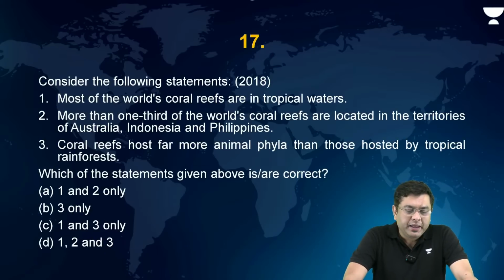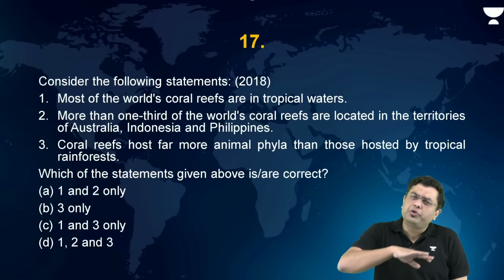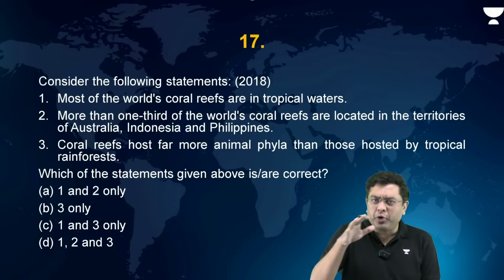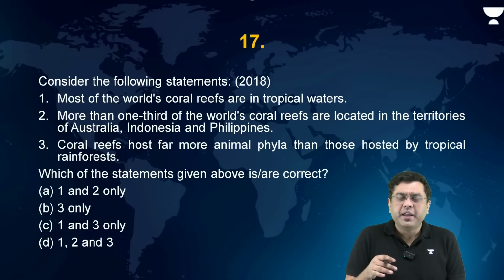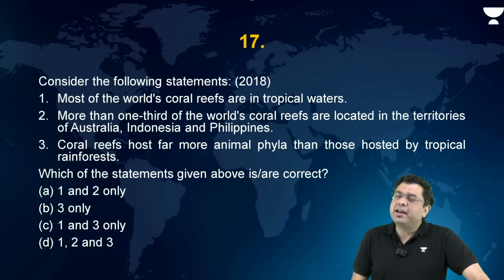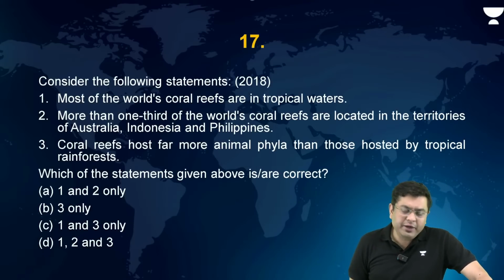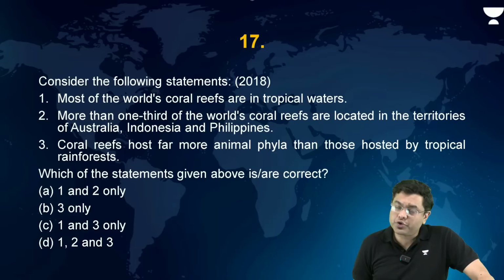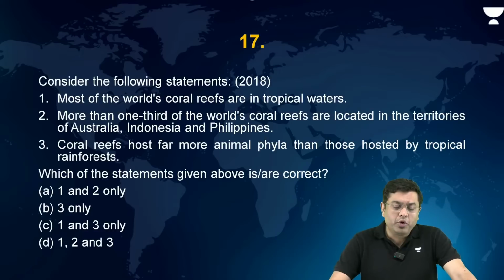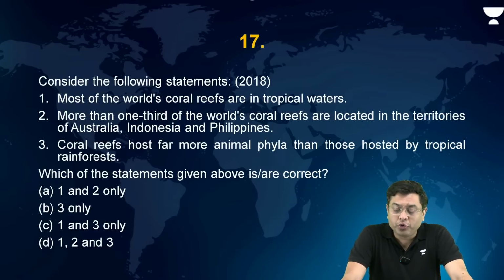Very good. Now, another question associated with a larger protected area or concept across the regional spread of the world. This is about the coral reefs. Consider the following statements. Most of the world's coral reefs are in tropical waters. More than 1/3 of the world's coral reefs are located in territories of Australia, Indonesia, and Philippines. Coral reefs host far more animal phyla than those hosted by tropical rainforest.